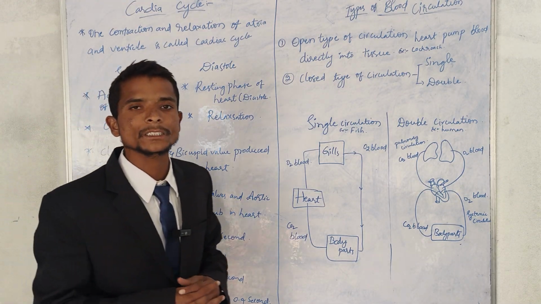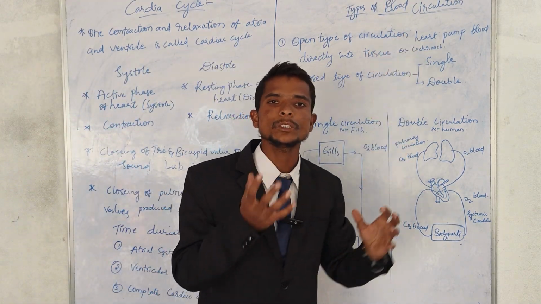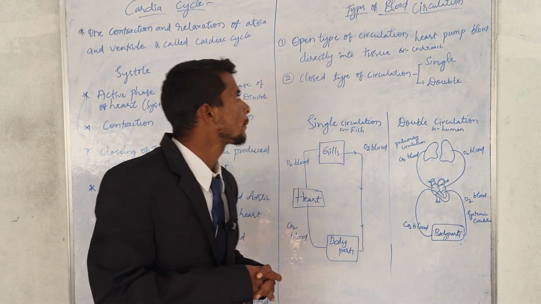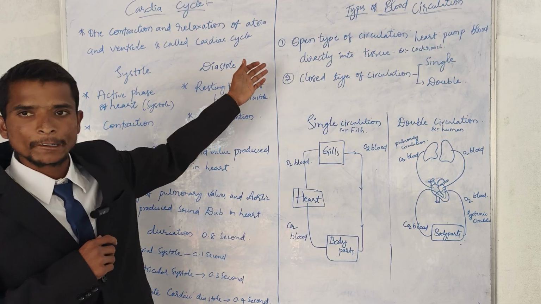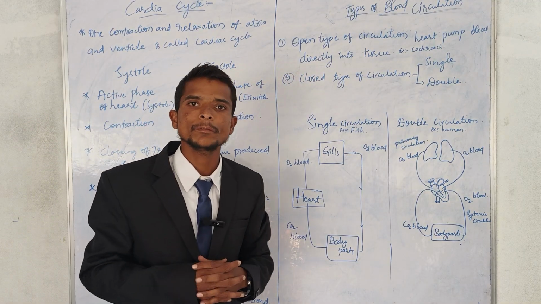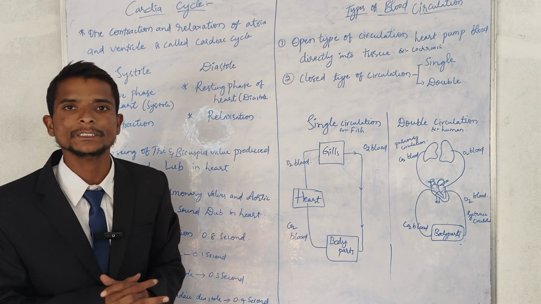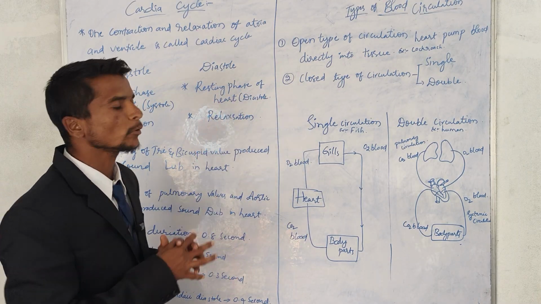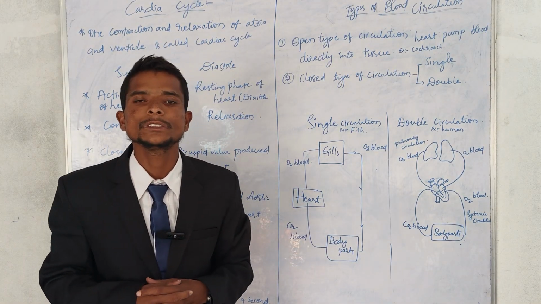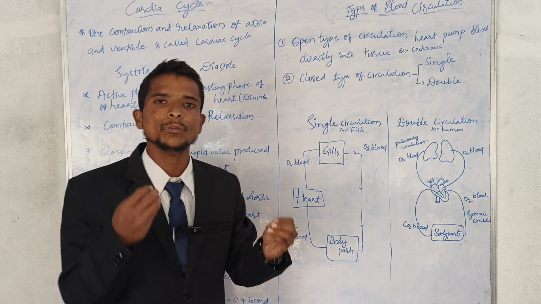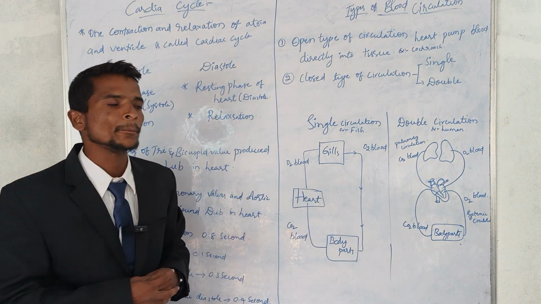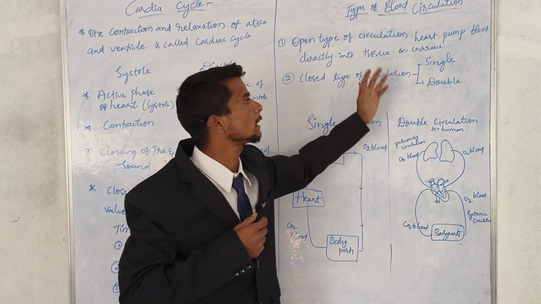Now the types of blood circulation. I already told you, unicellular organisms can exchange very easily by diffusion and osmosis. After that we have two types of blood circulatory system: open type and closed type. What is the open type of circulatory system? The heart pumps blood directly into the tissues. There are no vessels, veins or capillaries. The blood goes directly into the tissues, which we see in the cockroach.